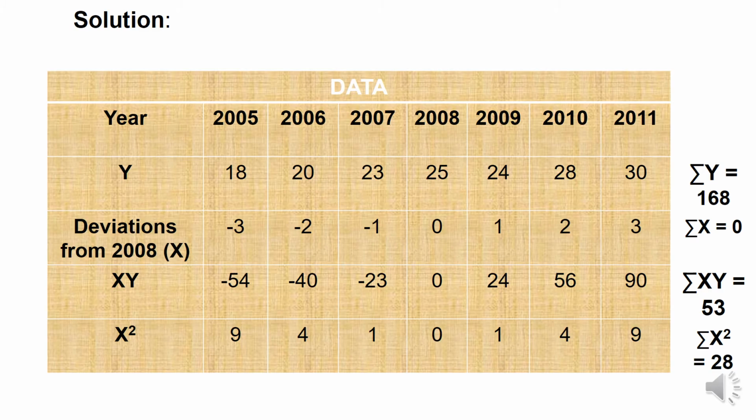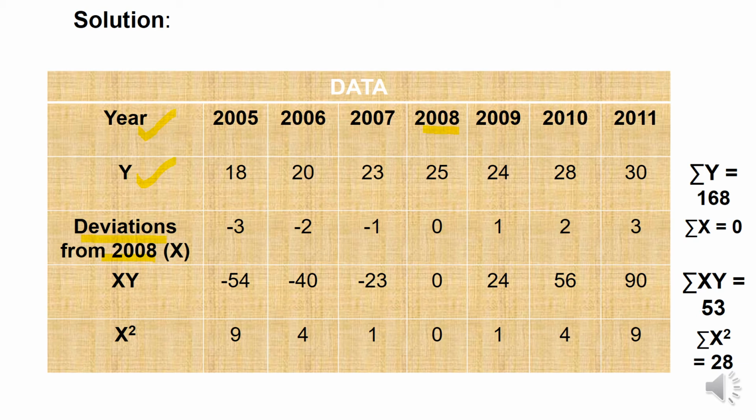What we'll do now is, we have the data which is given in the numerical and we'll use that data and we'll solve the numerical further. We were given in the numerical the data for years from 2005 to 2011 and the tourist arrivals. Now as you can see that 2008 is the mid value, and we'll take 2008 as origin, and now we'll calculate deviations from 2008.